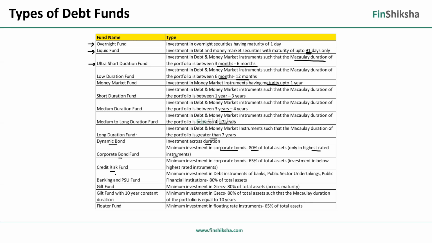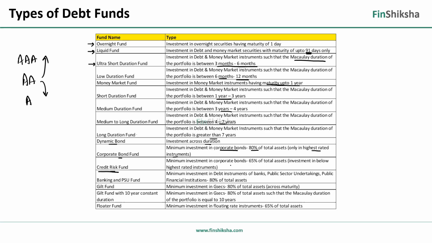Credit risk fund, right? Note the term credit risk. What was credit risk? That a company's bond gets downgraded or upgraded. We discussed a concept that AAA becomes AA becomes A. So rates expected will go up. If rates expected go up, the bond price will fall, right? But you could also have another thing, which is AA becomes AAA, in which case rates expected will go down and bond prices will go up.